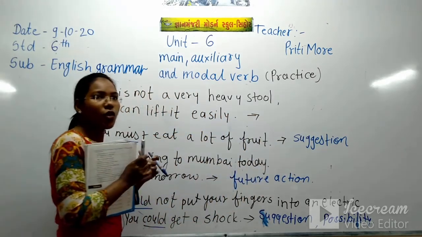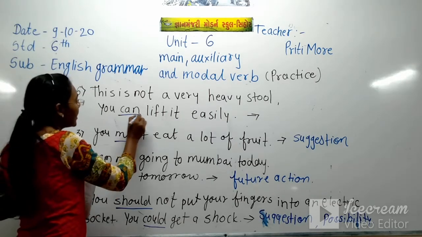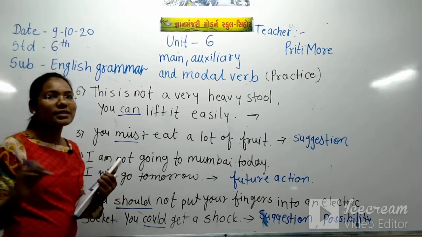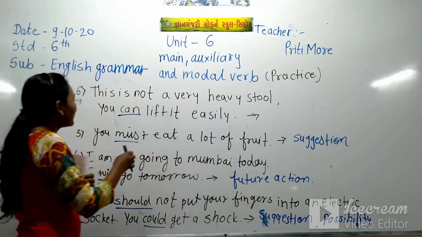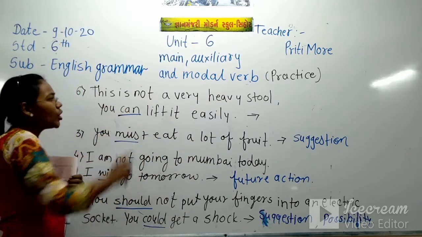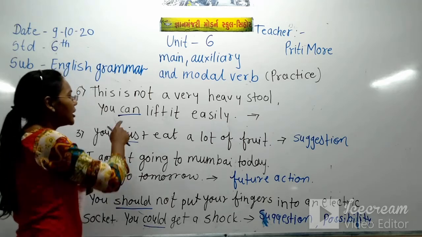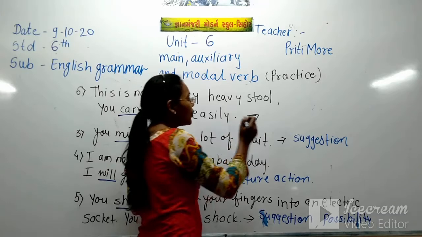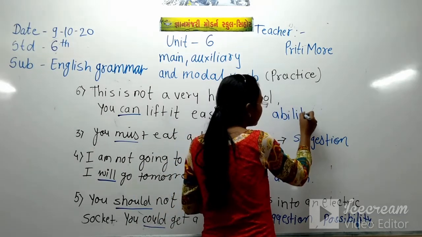So which modal auxiliary is there in this sentence? There is can. There is the modal auxiliary can, and we use can and could to show the ability. So what is there in the sentence? This is not a heavy stool. You can lift it easily. That means the ability is showing here. So we have to write here: can is showing the ability.